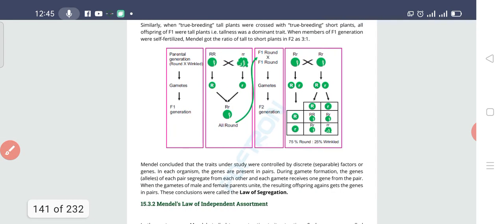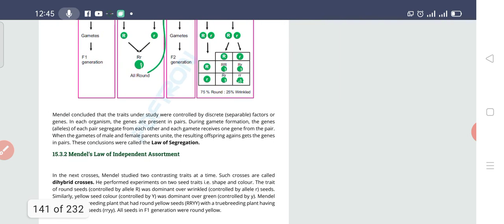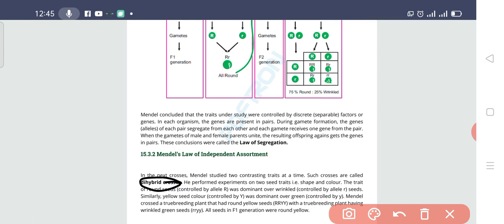So let's go through that law. It is a very important law. That's why, students, I'm explaining it again and again. Let's see the summary. Mendel did the dihybrid cross, and he did the experiment in which he chose the seed traits. One was the shape and the other was the color. He knew that the round shape is dominant over the wrinkled shape, and the yellow color is dominant over the green. Fine.